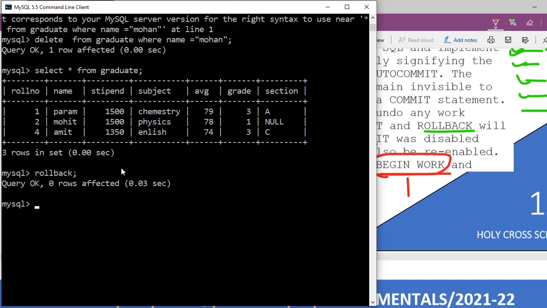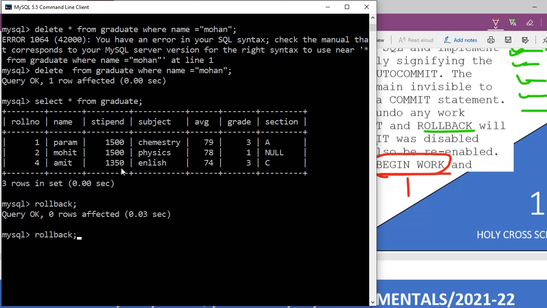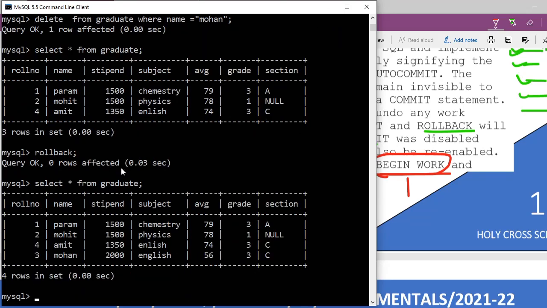So now I should check. I am going to write here select asterisk from graduate. You see, Mohan is still there. What do you guess? You see, Mohan was deleted.